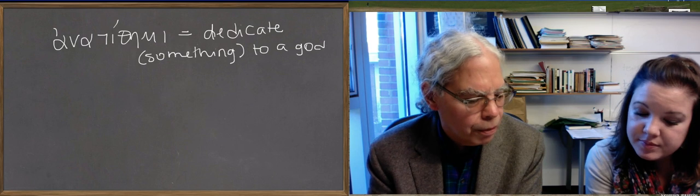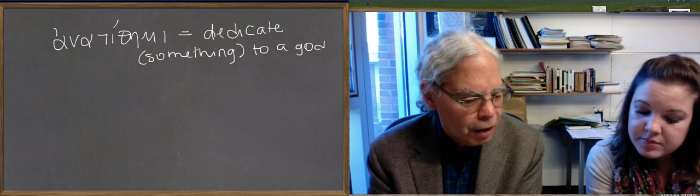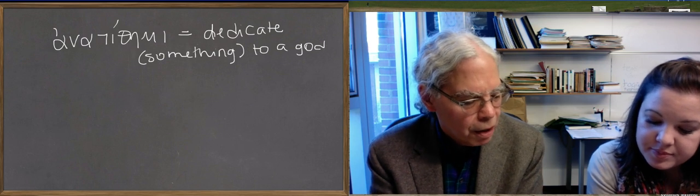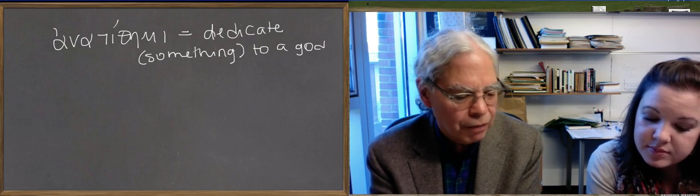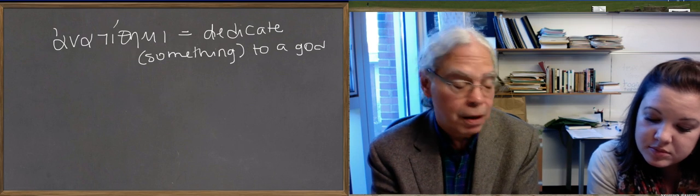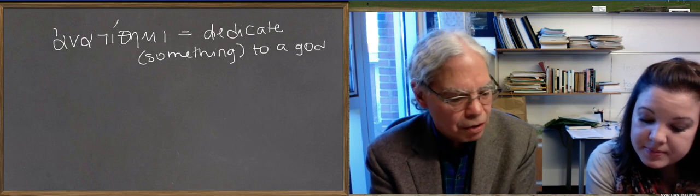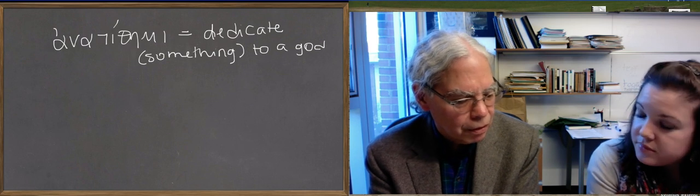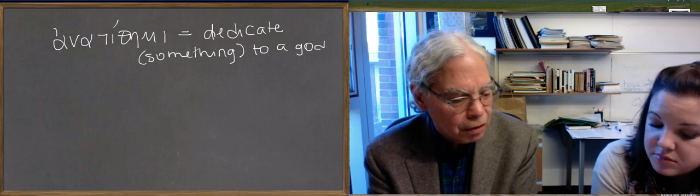Notice the first one is just a plain old epsilon contract verb, nothing remarkable about its forms, just like poieo. Phobeomai doesn't have any particularly peculiar forms except that it has aorist passive as its aorist, and it's an epsilon contract deponent verb.